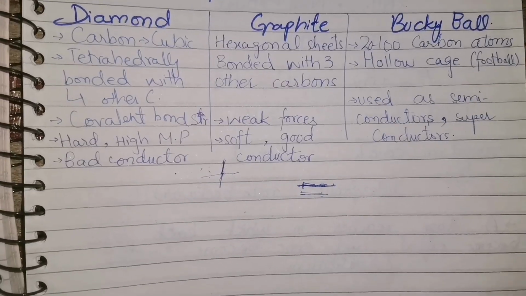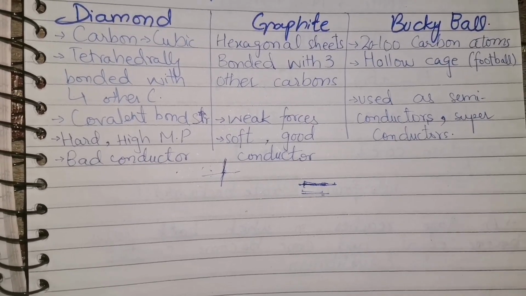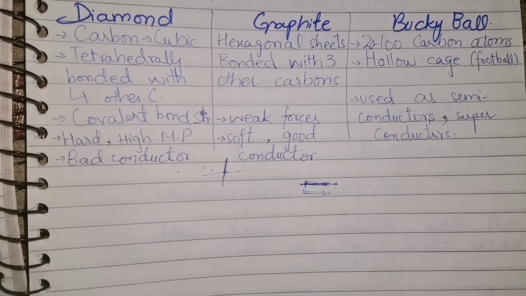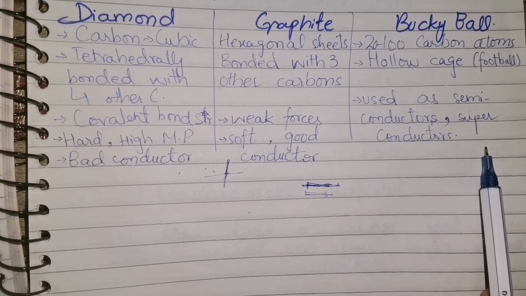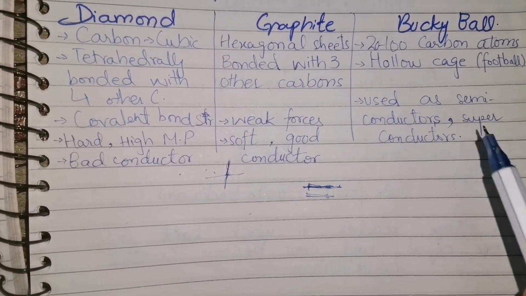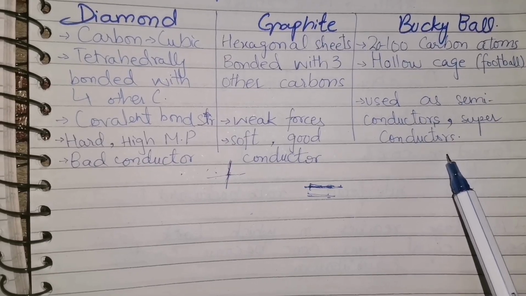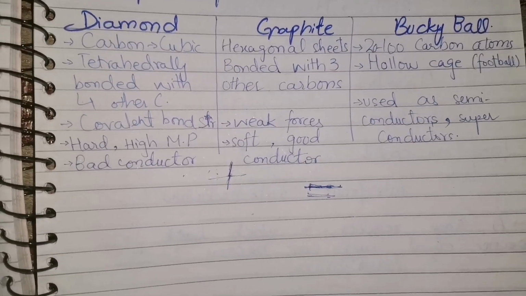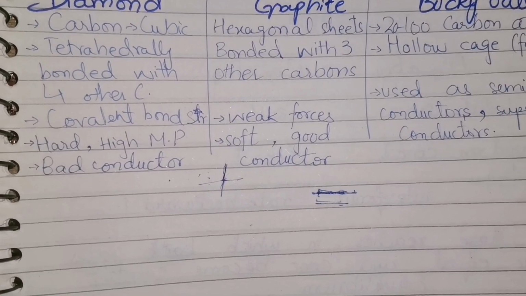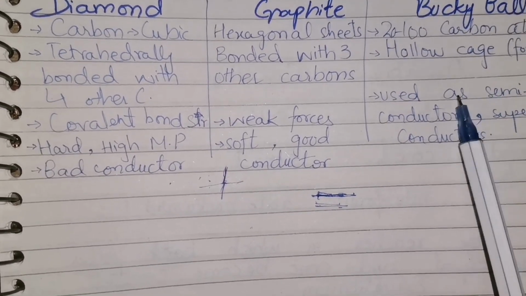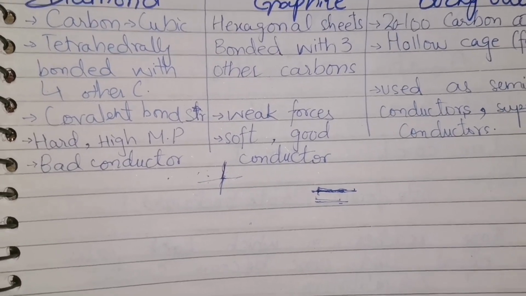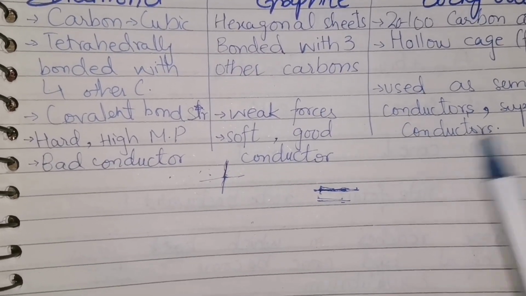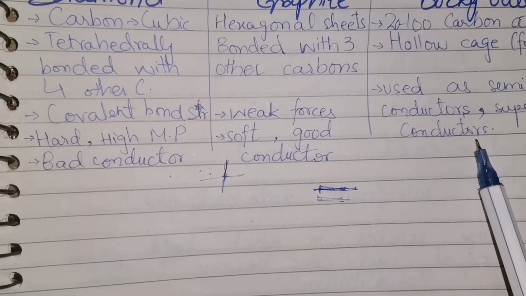Buckyballs. Now what is a buckyball? It is also an allotropic form of carbon. Here 20 to 100 carbon atoms are present, and these carbon atoms are arranged in a hollow cage-like structure. What is a hollow cage-like structure? We have all seen a football. In a buckyball, the carbon atoms are arranged similar to the shape of a football. Buckyballs are used as semiconductors and they are superconductors.